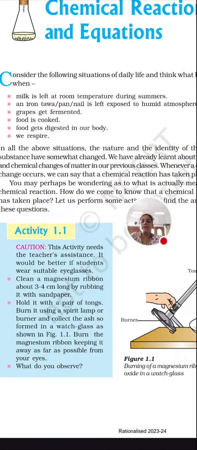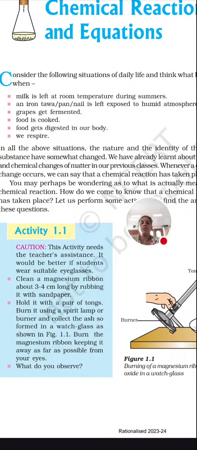For that, a few basic things: if milk is left at room temperature, we know that the milk gets spoiled. In the same way, if an iron tawa is exposed to the atmosphere, it gets rusted, grapes get fermented, and food changes when it is cooked. All these, where we cannot reverse back to the original content, we call a chemical reaction. So we say a chemical reaction has taken place.